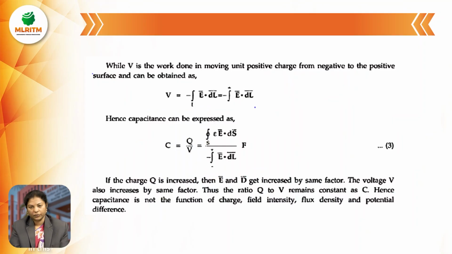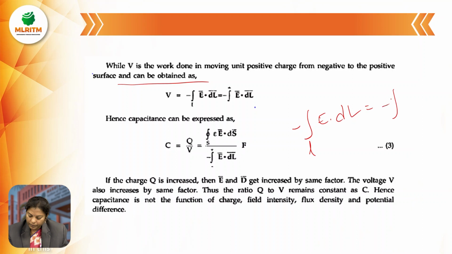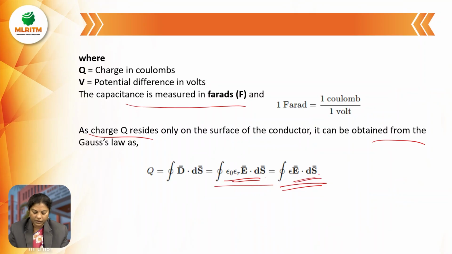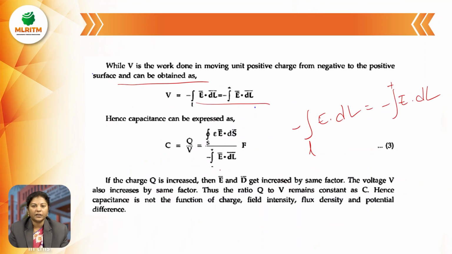Here V is the work done in moving a unit positive charge from the negative charge to the positive charge. So it can be obtained as V equal to minus the line integral of E dot dl. Hence, the capacitance can be expressed as C equal to Q by V, where Q is nothing but the closed integral of epsilon E dot dS, and V is minus the integral of E dot dl.